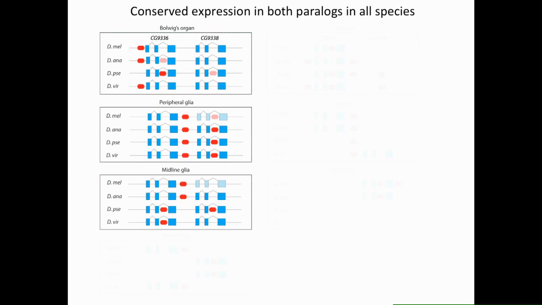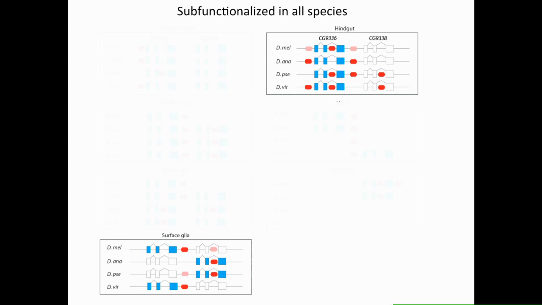This suggests that these diverse types of cis-regulatory landscape can drive this conserved gene expression. And for the species that only had one enhancer, there is some degree of enhancer sharing going on between the two paralogs.